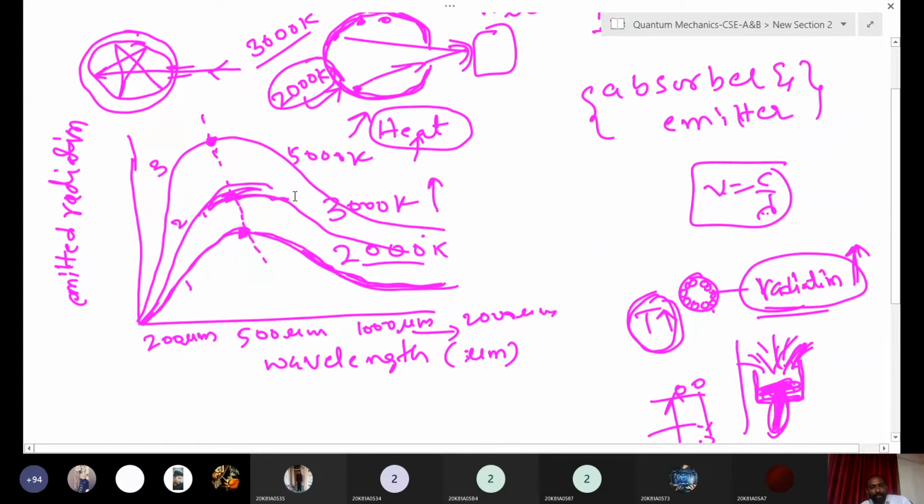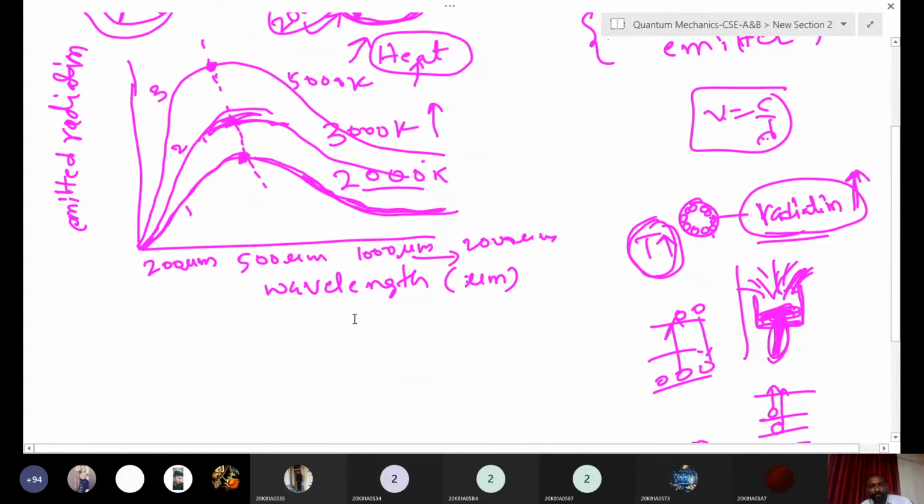After that, if you keep increasing the temperature, why is the maximum of this peak shifting to the lower wavelength side? Anyone? So here, see, in the first case this is the maximum, right? Second one, this is the maximum. Third one, this is the maximum. Why is this shifting? We are observing the lower wavelength side. Anyone?